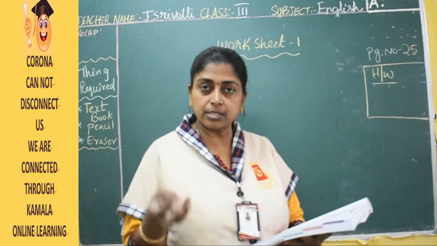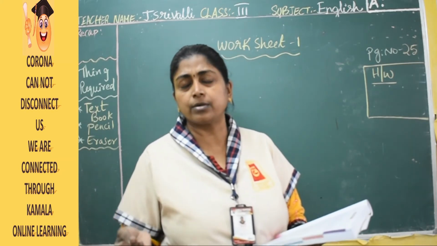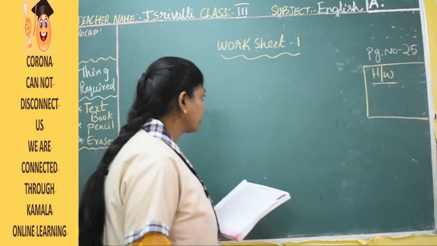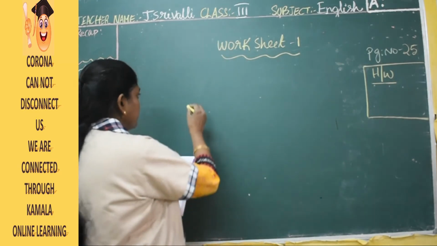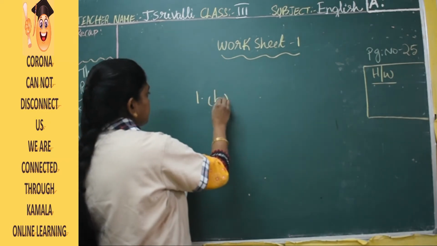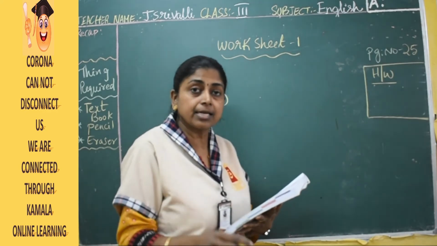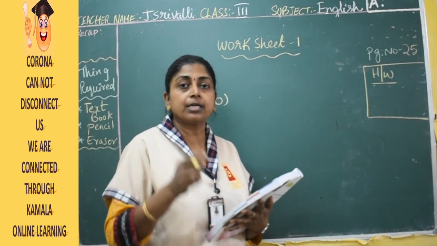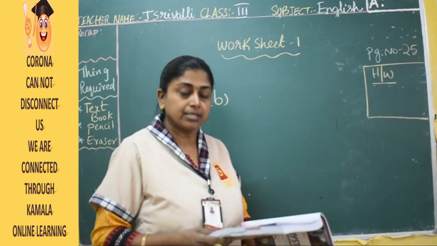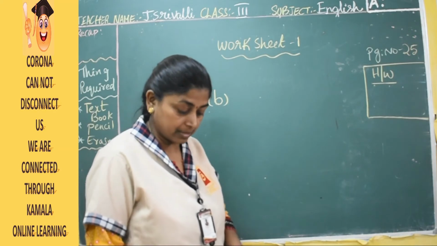Why? He wanted some food, he wanted some water, or he wanted to inquire about something. What would be the answer, children? The first answer would be B. Why did he get down from the train? Because he is thirsty, he wants to drink some water, he is looking for the tap on the station so that he can drink some water. So, B is the answer.